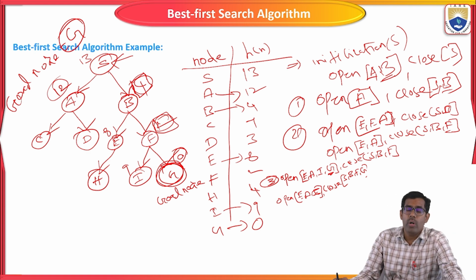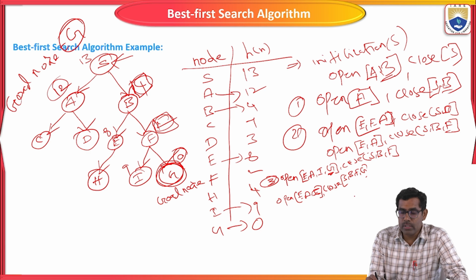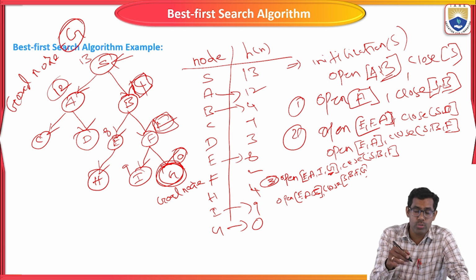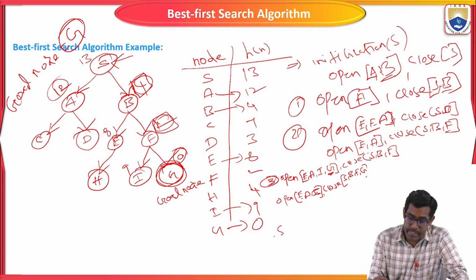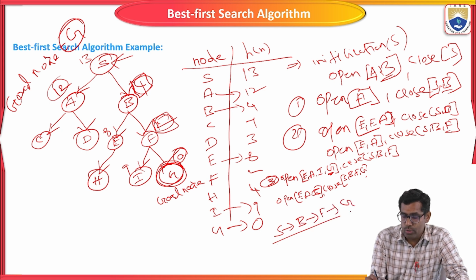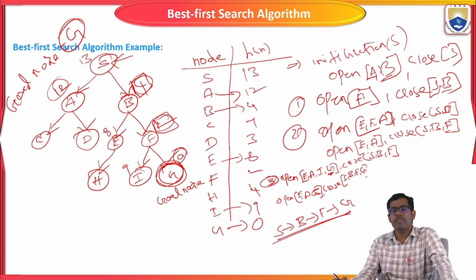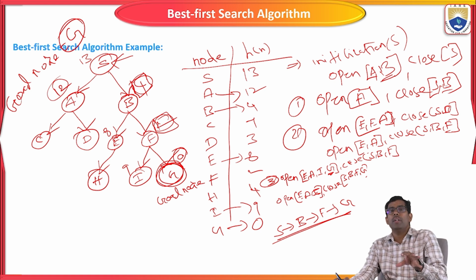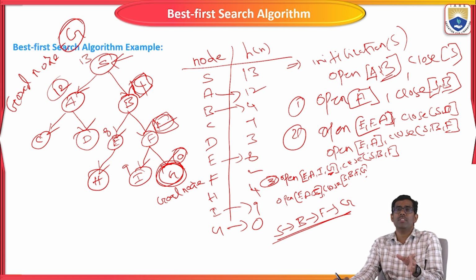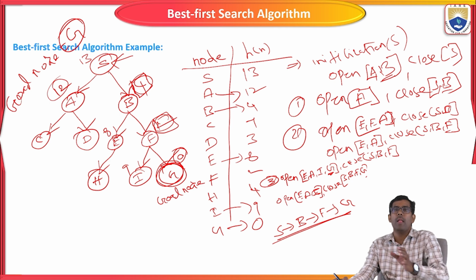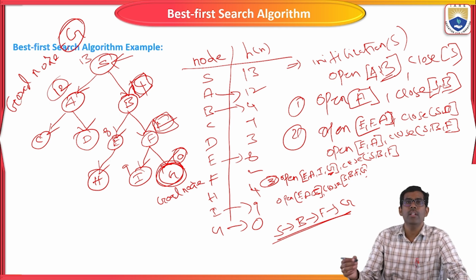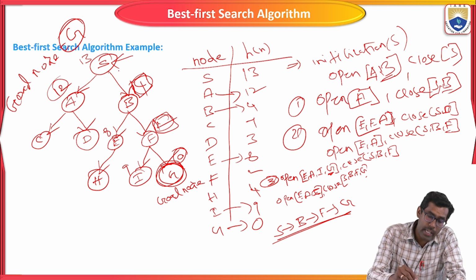So what is the path from source node to goal node? S, B, F, G. So this is the shortest path, the best steps, the best nodes, the best path to reach the goal node from your source node. So here A2.